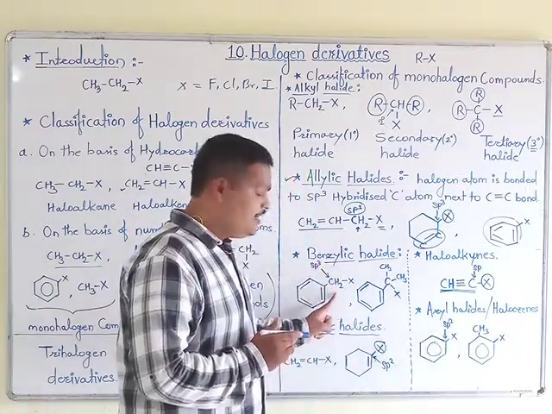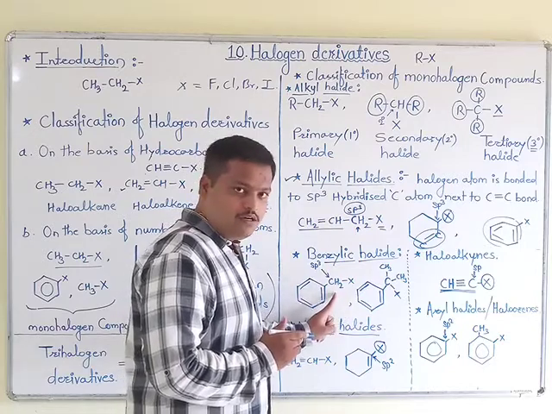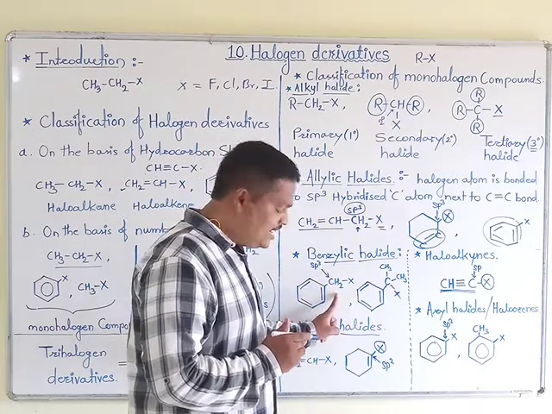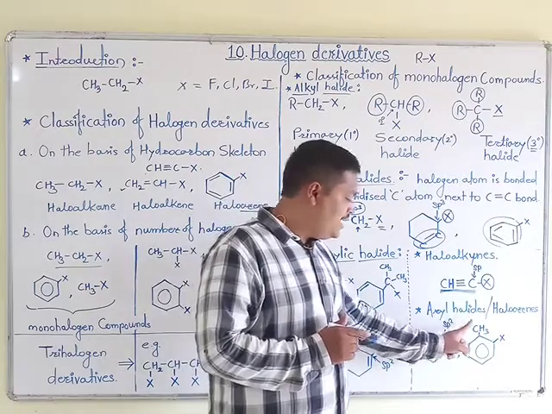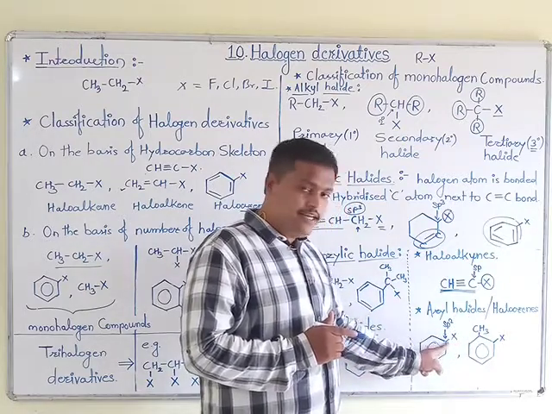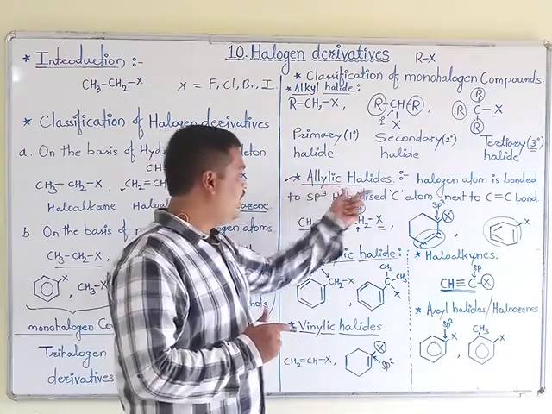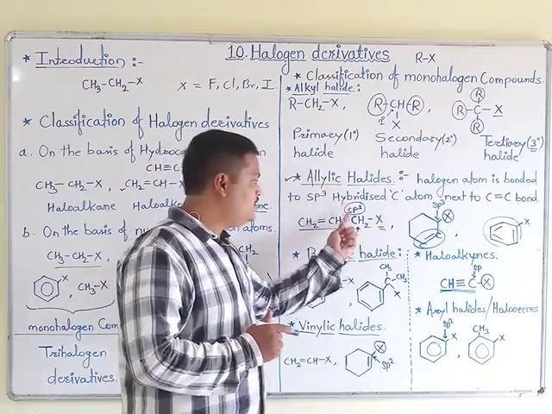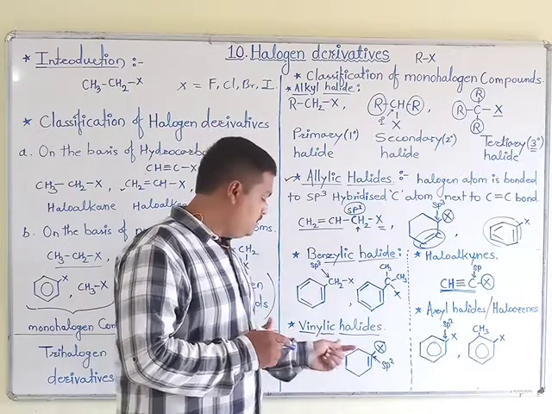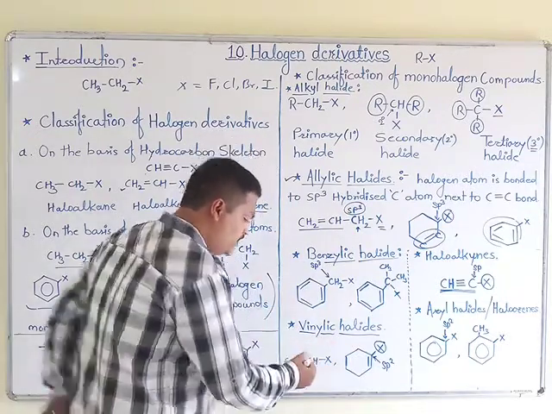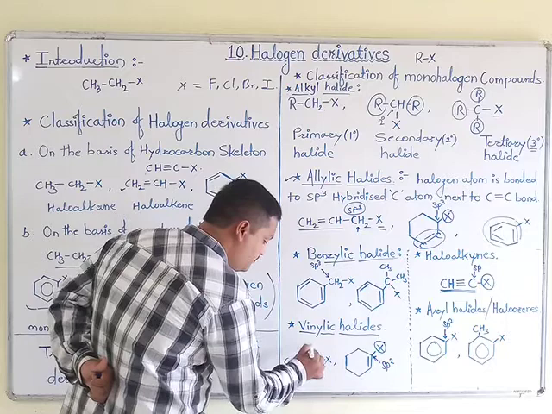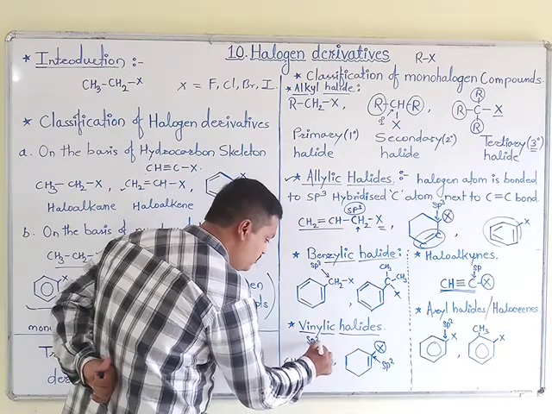In benzylic halide, the halogen atom is attached to an sp3 hybridized carbon, and in aryl halide, the halogen attached carbon is sp2 hybridized. In allylic halide, the halogen attached carbon is sp3 hybridized, and in vinylic, the halogen attached carbon is sp2 hybridized.